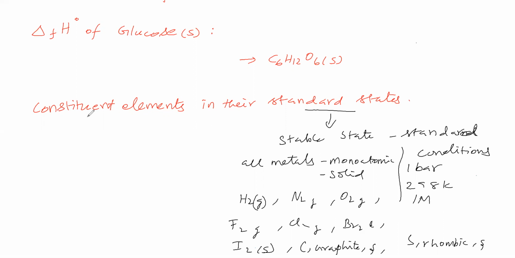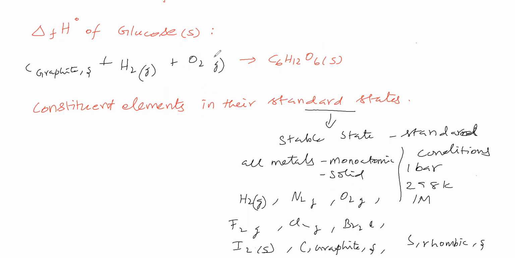So constituent elements in their standard states we have to write on the left side. Now we will take this glucose. What are the constituent elements? One is carbon. For carbon, what is the standard state? Graphite in solid state. Then what is the other constituent element? Hydrogen. For hydrogen, what is the standard state? H2 gas. Then another element is oxygen. For oxygen, what is the standard state?